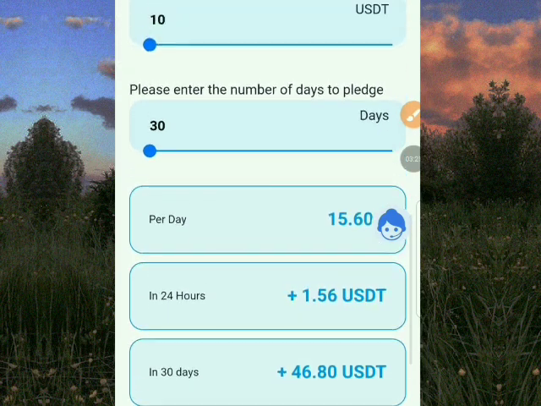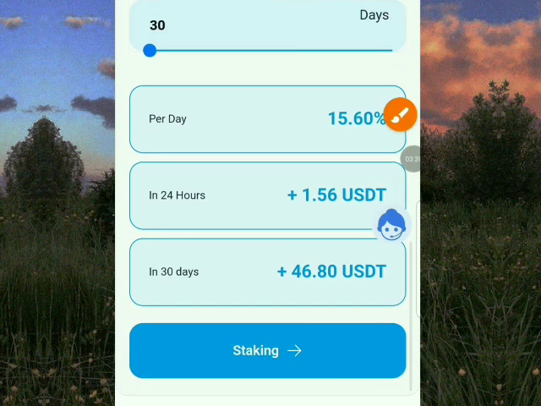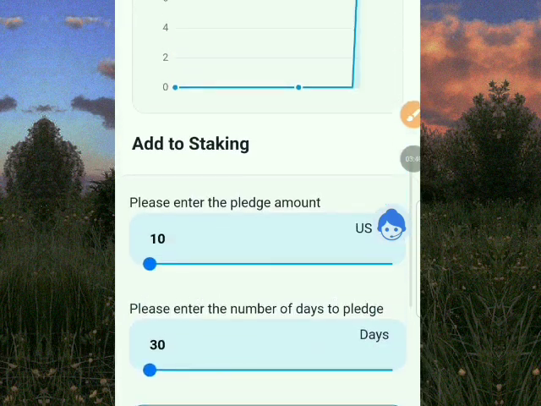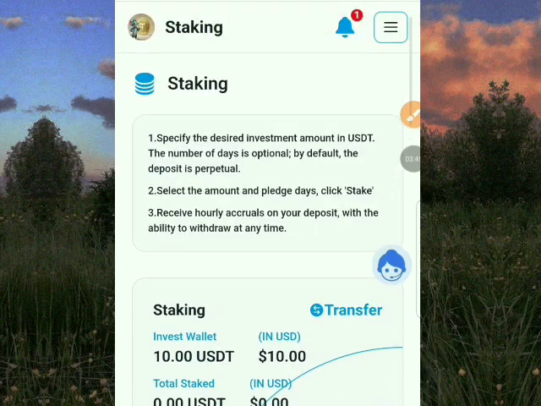So it's going to show you per day how much you'll be earning. Like me, I'm earning 15.60%. In 24 hours I'll be earning 1.56 USDT, and in 30 days I'll be earning 46 USDT. So you just click on staking, that's it, and you start earning daily profit in this platform. That's so simple and easy.